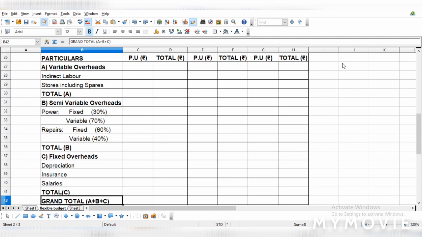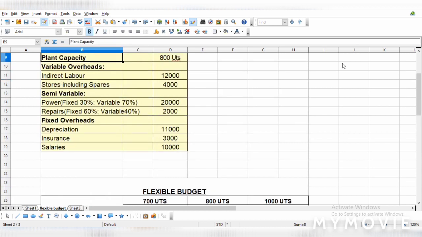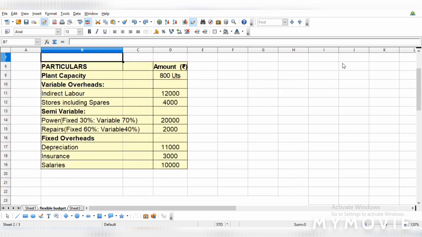Now we will enter all the details for 800 units first, and then work out for 700 and 1000 units. For 800 units, what has been given? Variable cost: indirect labor 12,000 and stores 4,000. The totals of all the expenses are given, but the per unit cost is not given.